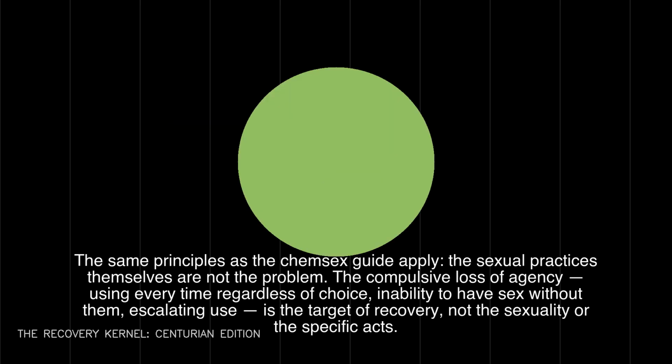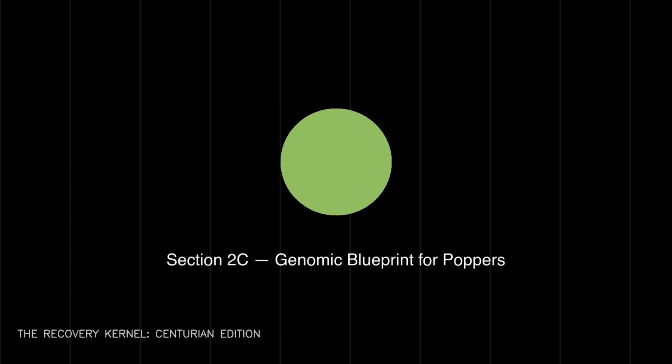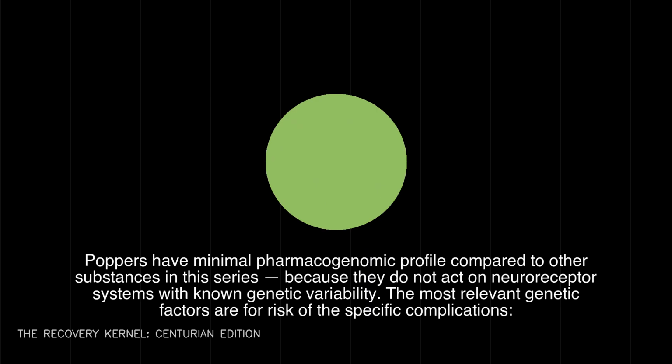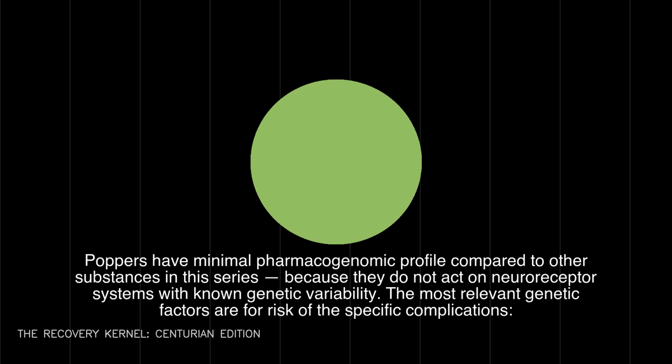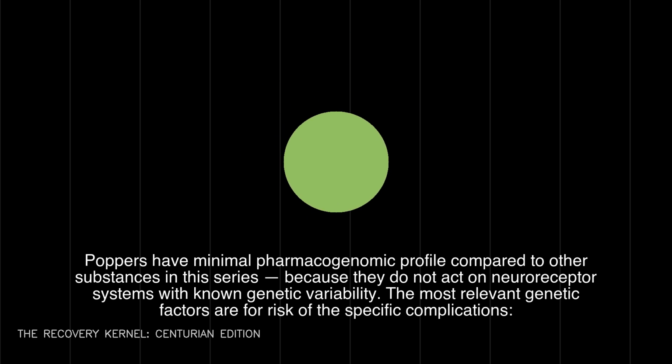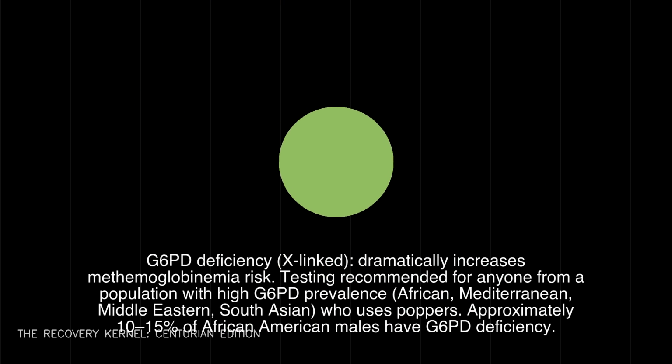Section 2C, Genomic Blueprint for Poppers. Poppers have minimal pharmacogenomic profile compared to other substances in this series, because they do not act on neuroreceptor systems with known genetic variability. The most relevant genetic factors are for risk of the specific complications. G6PD deficiency, X-linked, dramatically increases methemoglobinemia risk. Testing recommended for anyone from a population with high G6PD prevalence, African, Mediterranean, Middle Eastern, South Asian, who uses poppers.